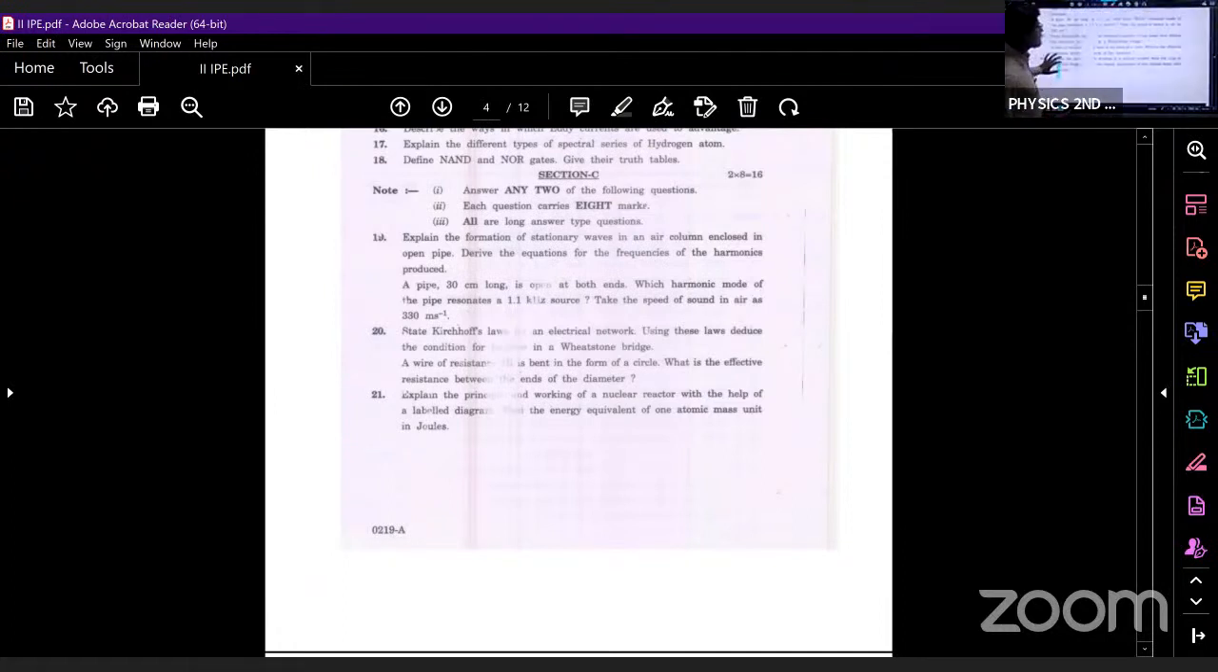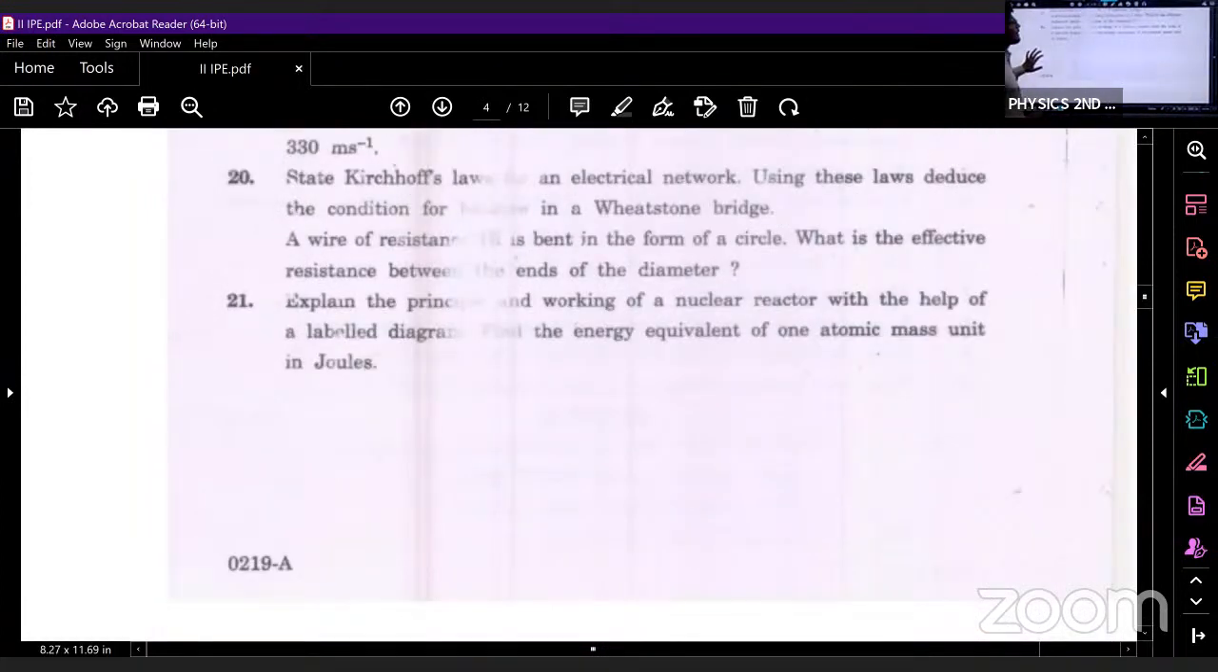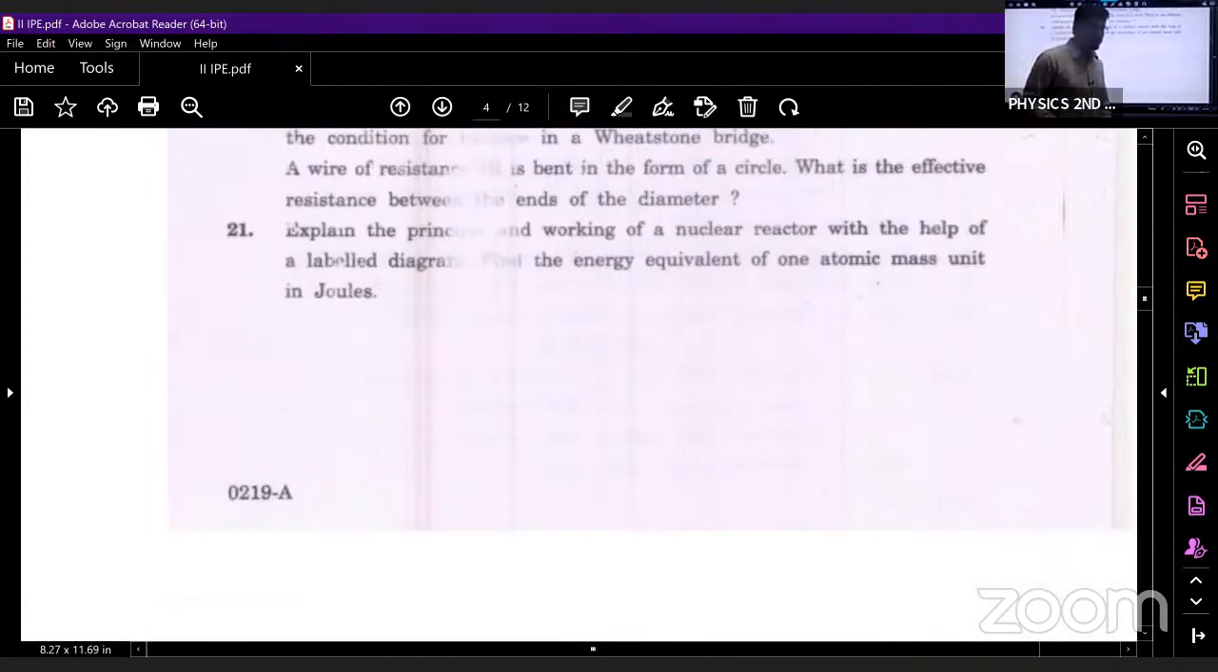What is the third question here? Explain the working principle of nuclear reactor. I have discussed that a nuclear reactor works on the principle of controlled fission chain reaction. How many components will it have? It will have fuel, moderator, control rod, shielding, and coolant. These 5 components will be there.